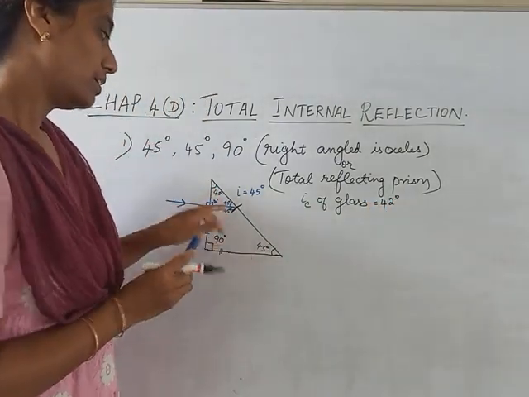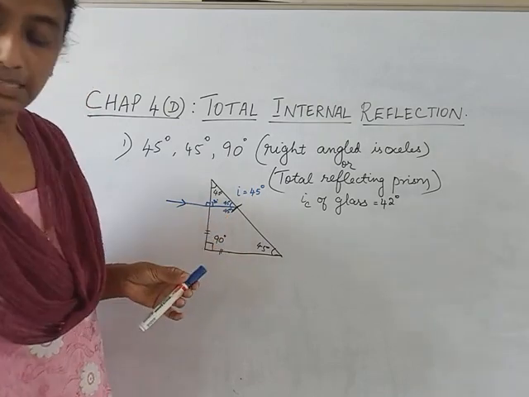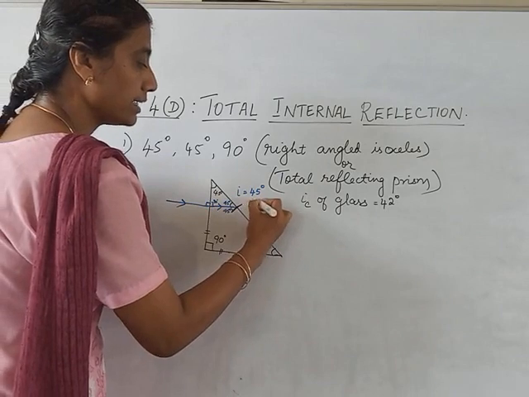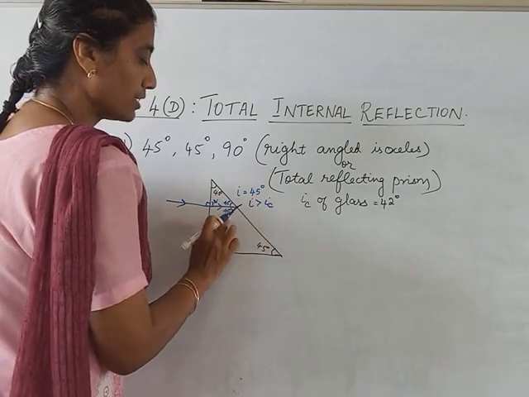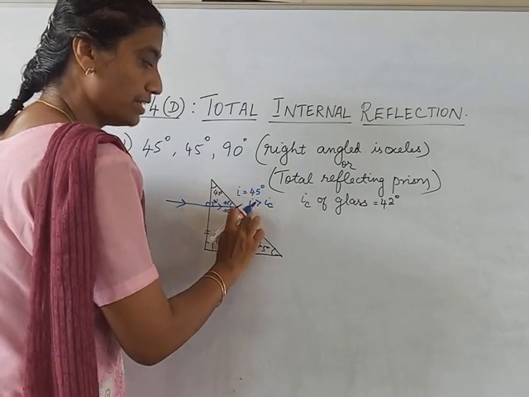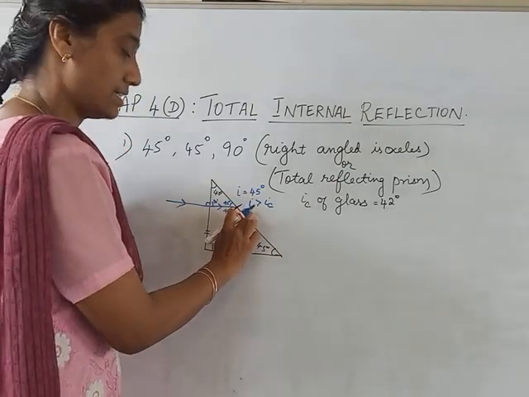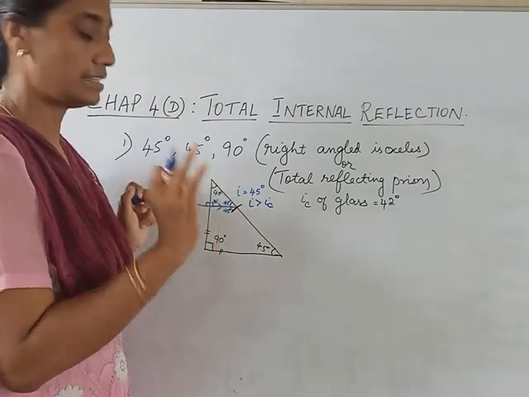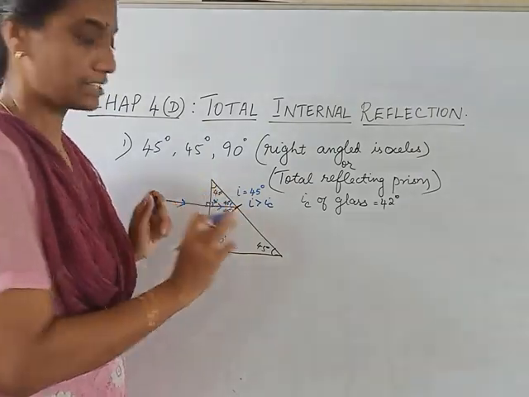Now, here the ray is incident at an angle greater than 42. I greater than IC, because for glass IC is 42 and here angle of incidence is 45. So it will fall under the third category, that is total internal reflection.